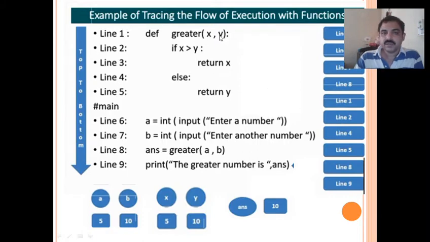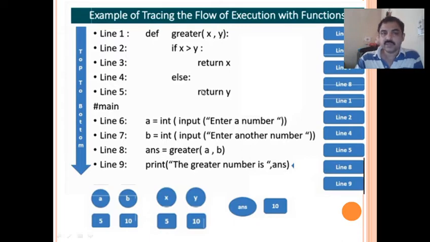Then depending upon the condition, here x is nothing but a, y is nothing but b. So x is not greater than y with the values 5 and 10, for example. So here it goes to the else part. After this it goes to line number 4, then return y. So line number 5 is executed. So return y means it returns the result back to line number 8, from where it is called.